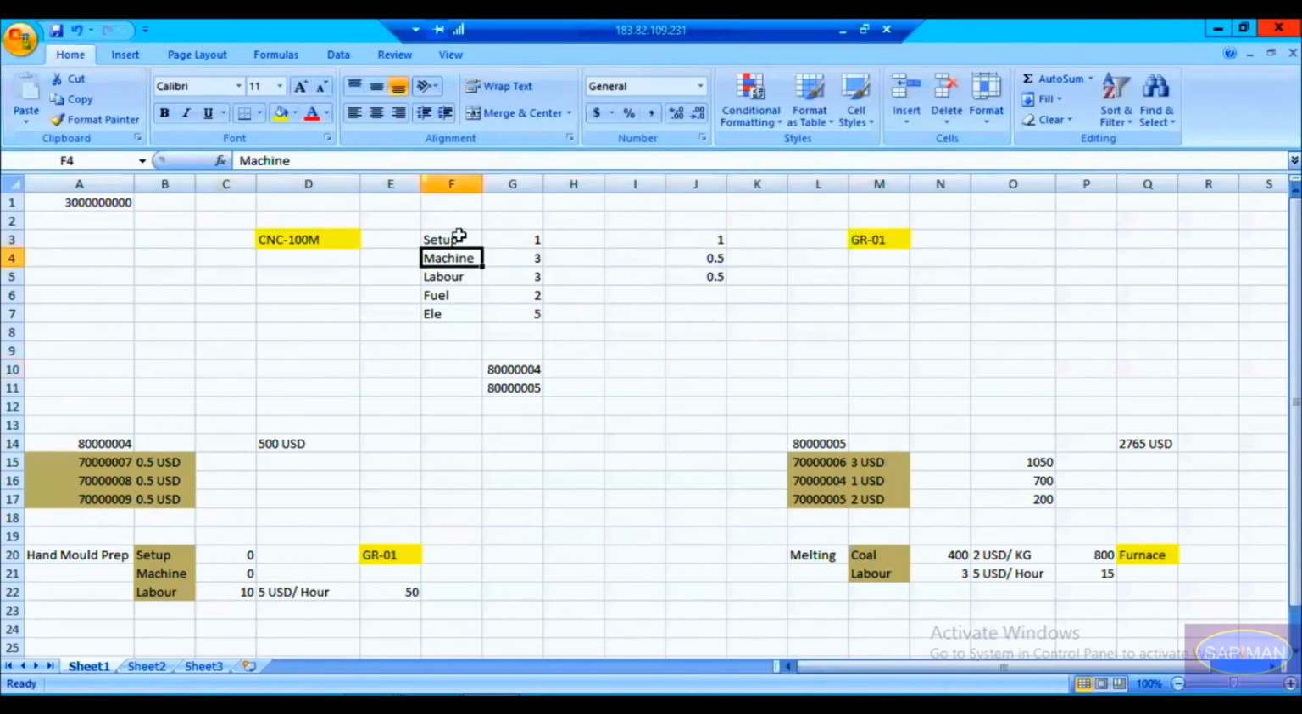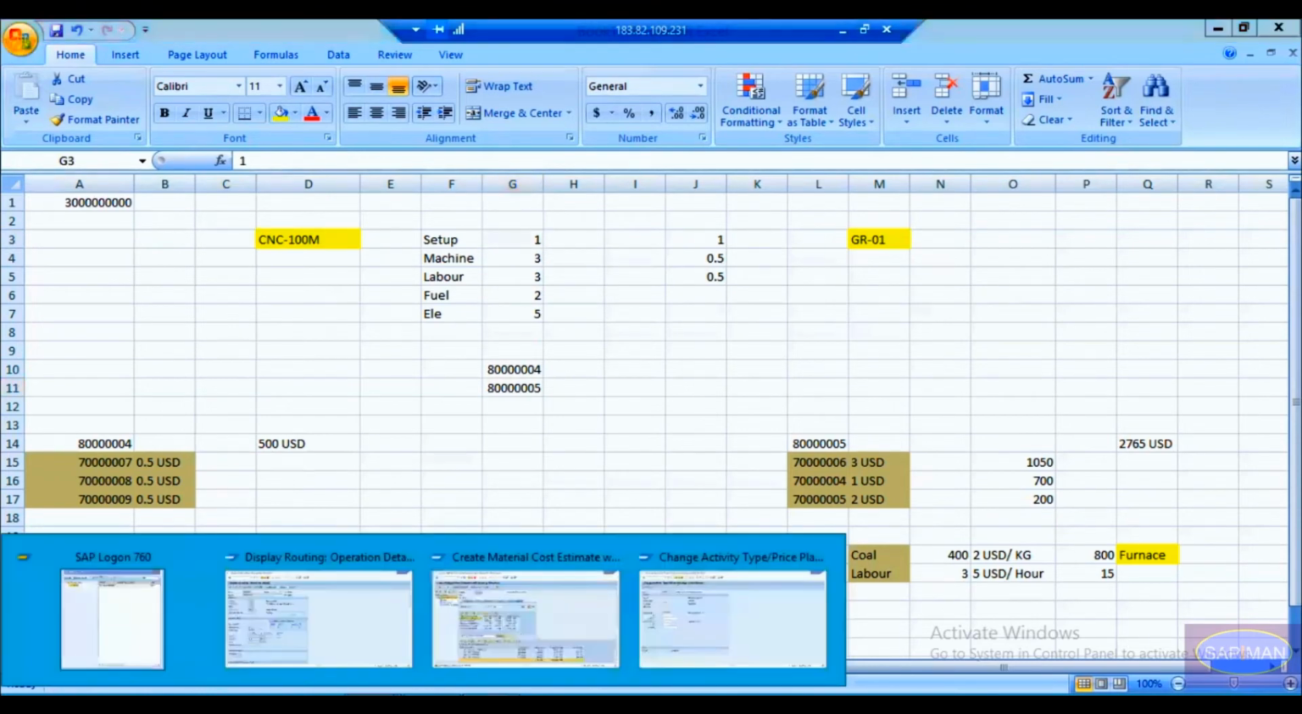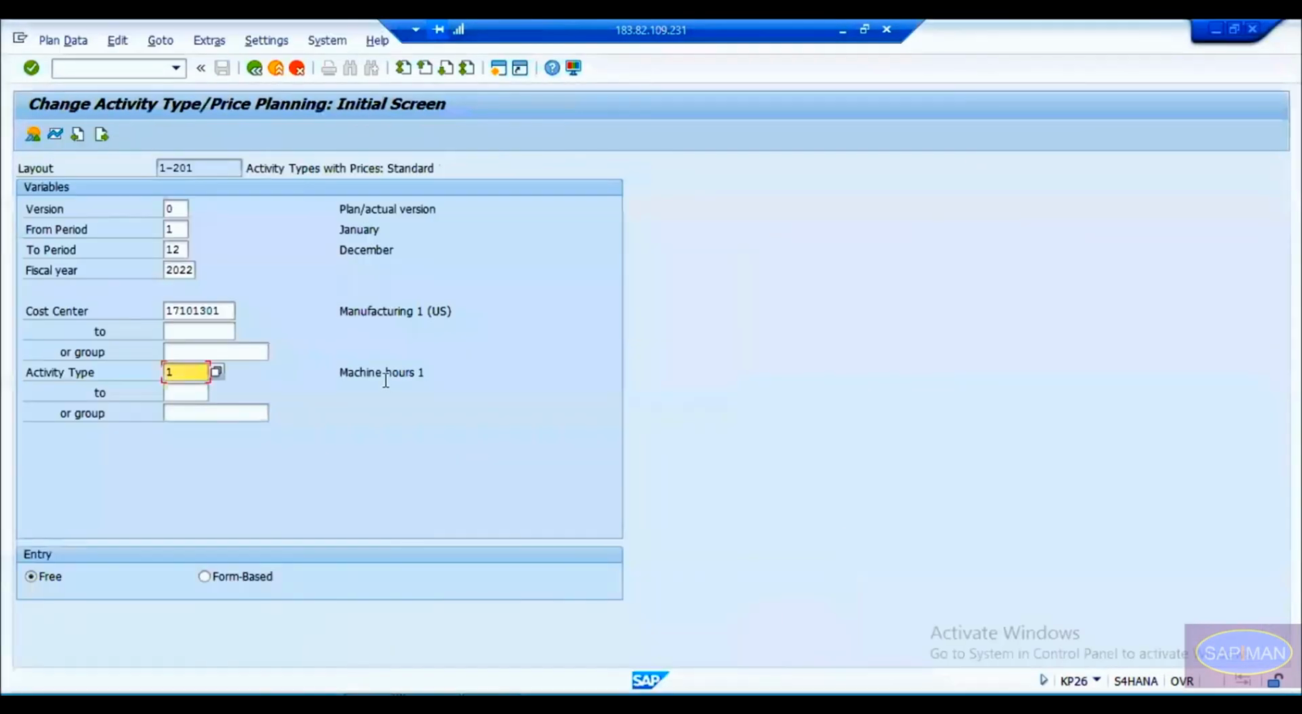Okay, now let us go and check the rates of this activity, because from the component point of view we know the rates, right? 500 USD for this 8004 and 2765 USD for this 8005, right? Now we will look into the operation cost of this final product. So setup is 1 hour. Again, we will go and check our rate. I think this is the setup. So let us see the rates here.